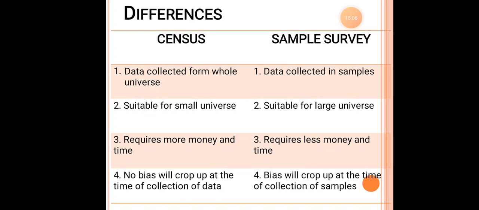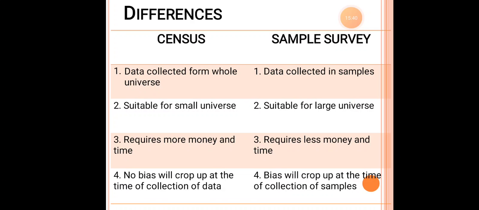So the second one is, it is suitable for a small universe under census. Why is it suitable for a small universe? Because it is very time consuming. A major number of laborers need to be involved in all this process. So it will be suitable for a small universe. But when I compare it to the sample survey, it will be suitable for a large universe, because we take an approximation. We will not go to every home, and we take the necessary information. So it is easier to consider for the larger universe.